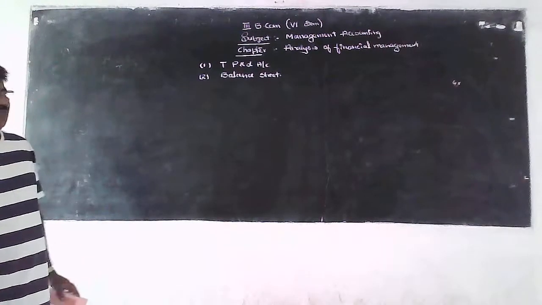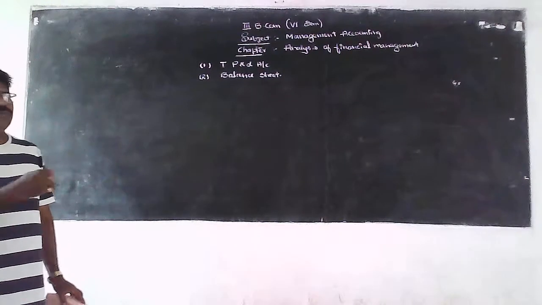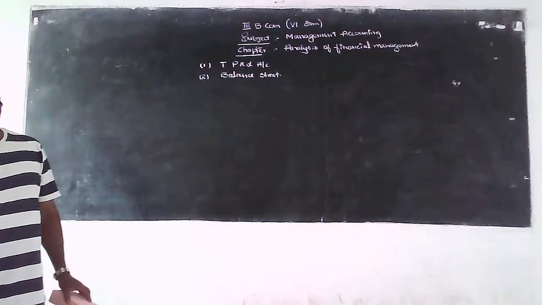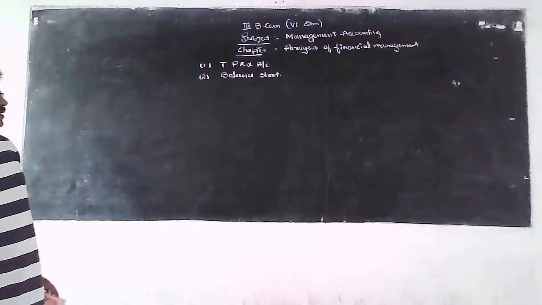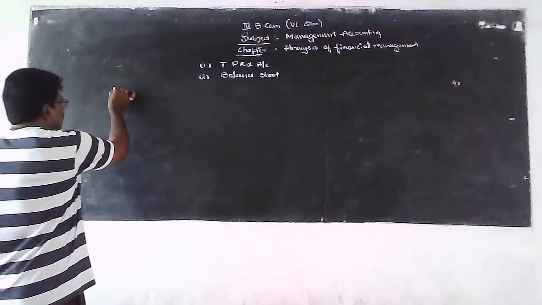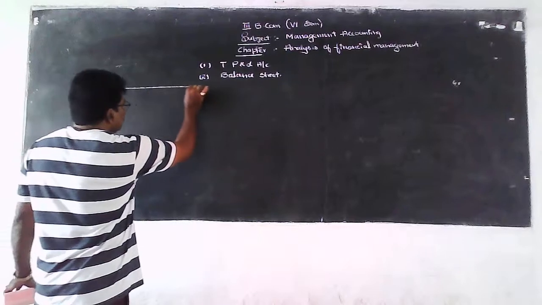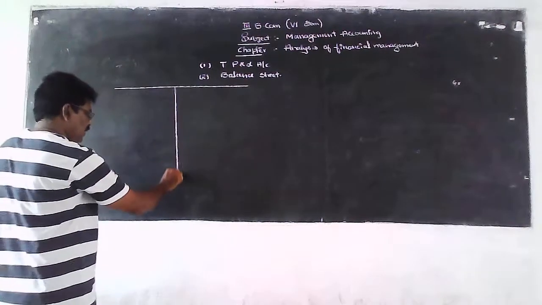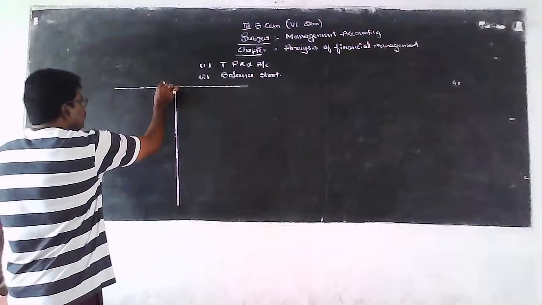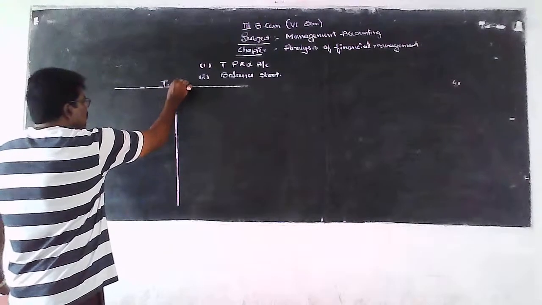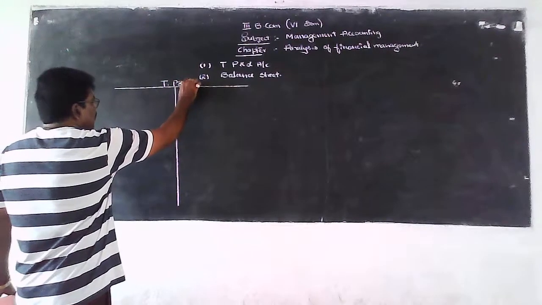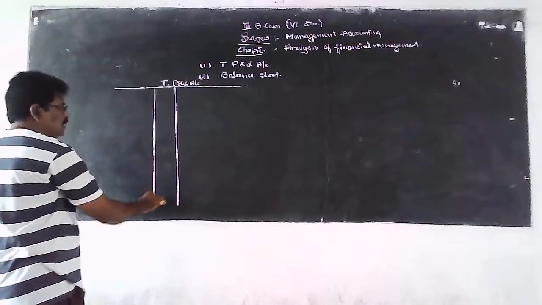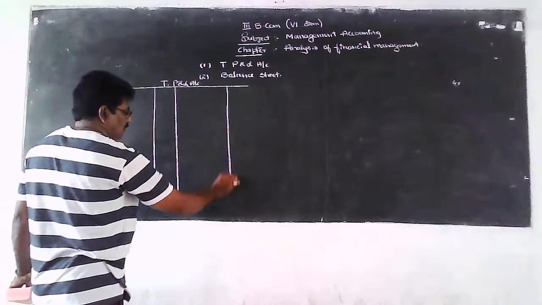Once again, I will explain how to prepare the trading and profit and loss account and balance sheet. So, the first one is the TP&L account, as we learned in previous classes.